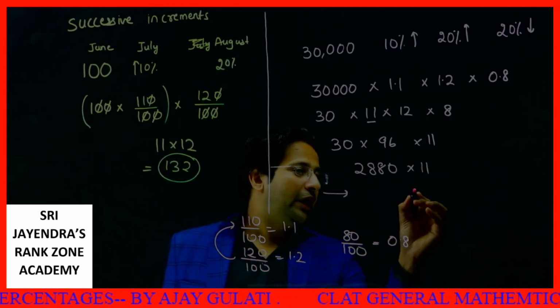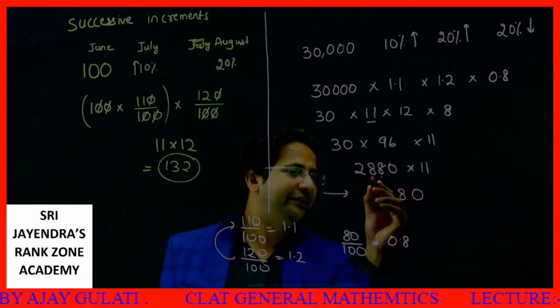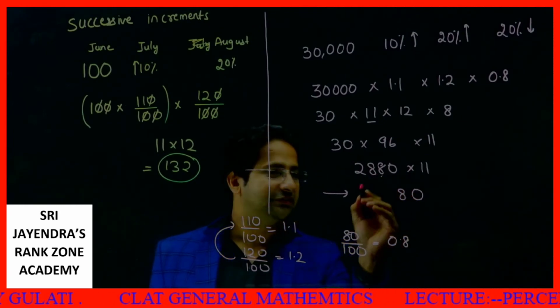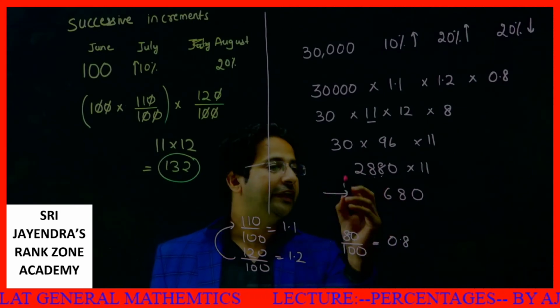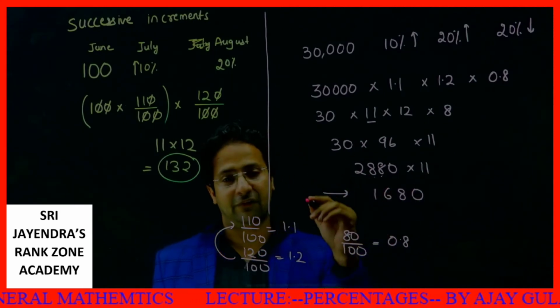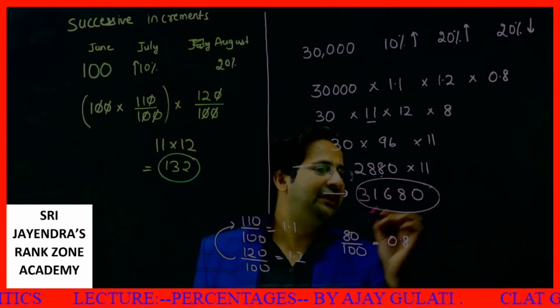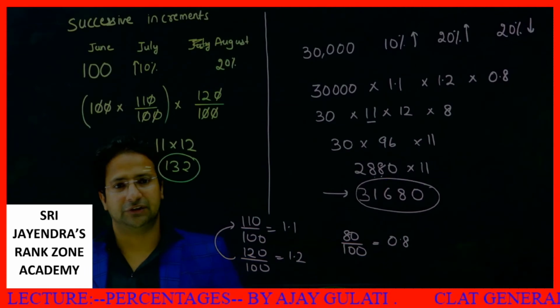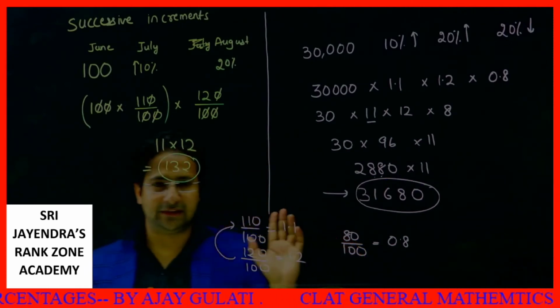2880 into 11. How do I multiply by 11? Just write this digit 8. Then add these two digits. 8 plus 8, 16. Write 6, 1 carry. 8 plus 2, 10. 10 plus 1 carry, 11. Then again 1 carry. This is 3. So the final price of gold will be 31680.